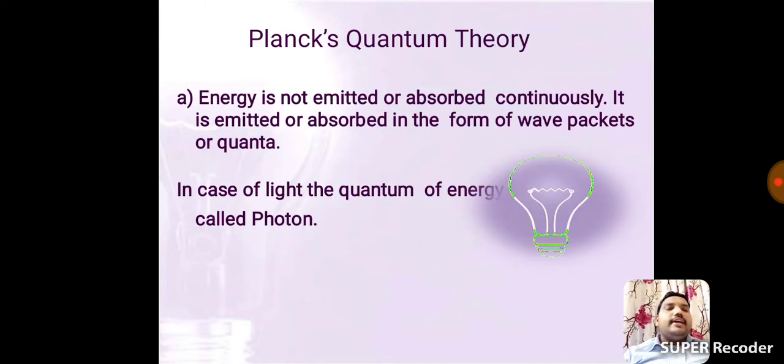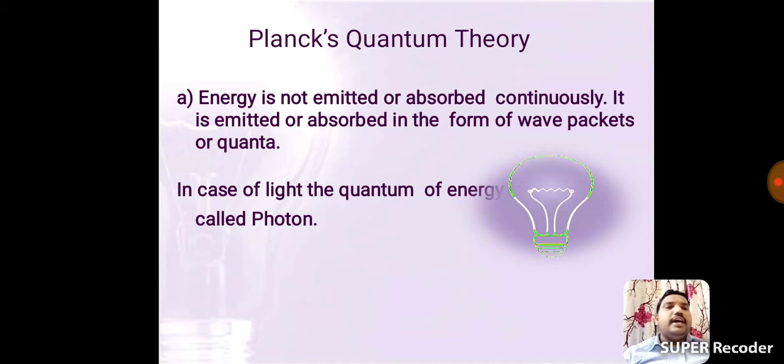Okay, let us start our postulates. Which postulates are present in Planck's quantum theory? The first postulate is that energy is not emitted or absorbed continuously. It is emitted or absorbed in the form of wave packets or quanta.